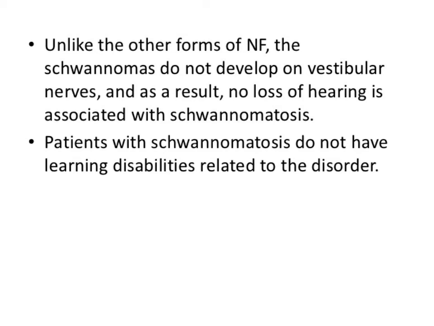Like in other forms of neurofibromatosis, schwannomas develop on the vestibular nerve. I told you in NF2 basically it is found on the vestibular nerves, but in the case of schwannomatosis, schwannomas do not develop on the vestibular nerve.